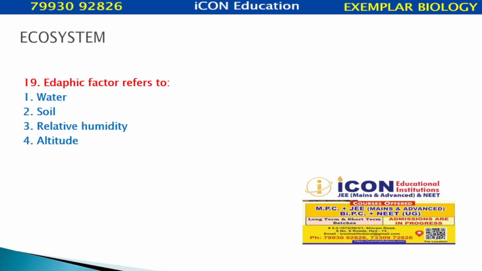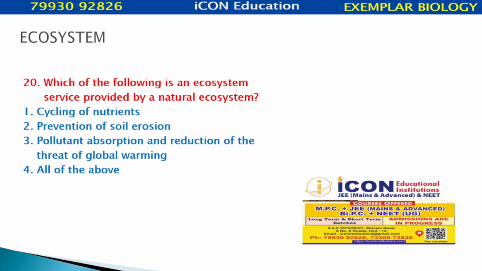Edaphic factors refer to water, soil, relative humidity, altitude. The answer is soil. Which of the following is an ecosystem service provided by natural ecosystems? Cycling of nutrients, prevention of soil erosion, pollutant absorption and reduction of the threat of global warming, all of the above. All of the above.